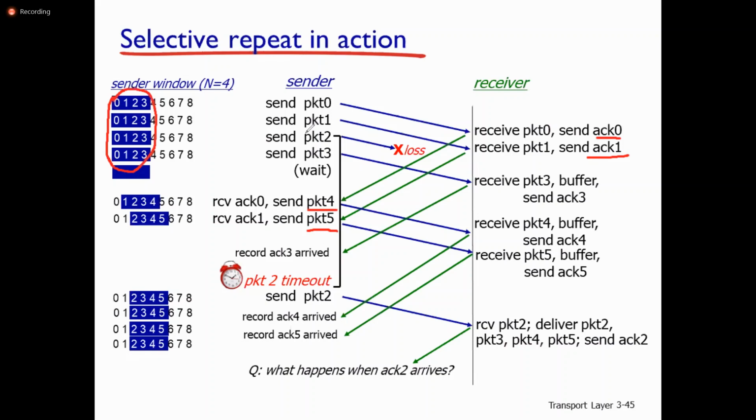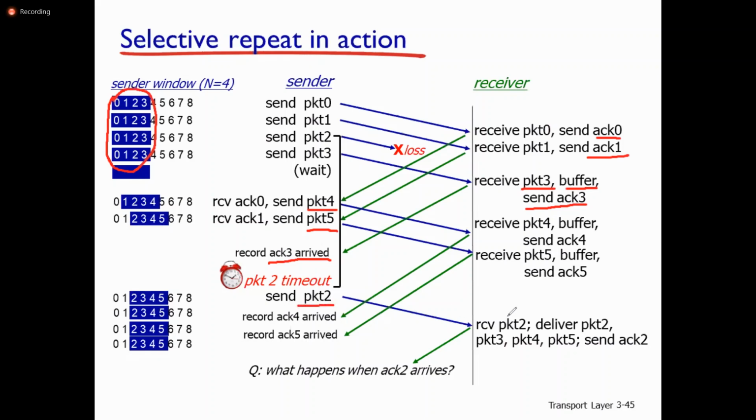Then here we are assuming that packet 2 is lost. Packet 3 is also received correctly. Because it is out of order, it is kept in the buffer and it sends acknowledgement for packet 3. After that, the packet 2 timer expires, and it resends packet 2.